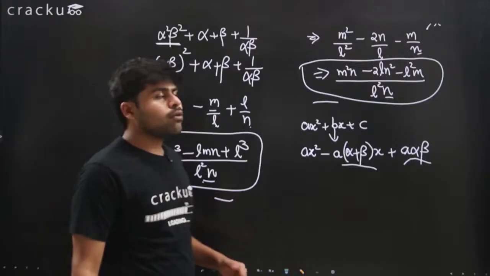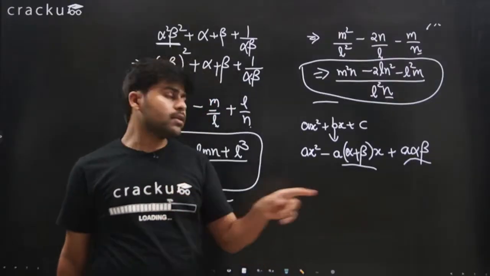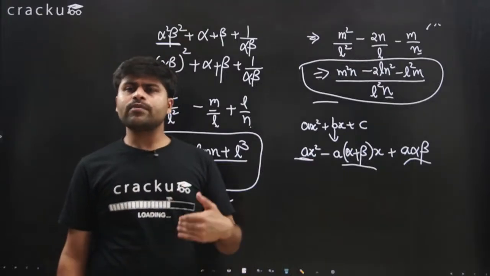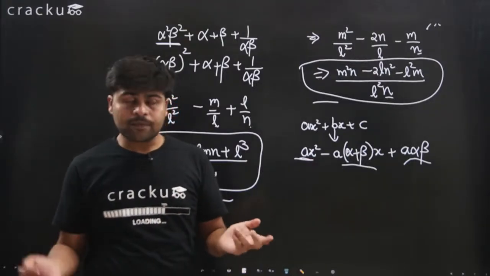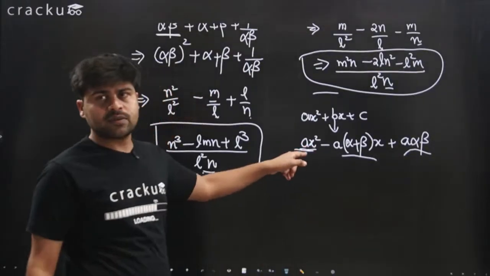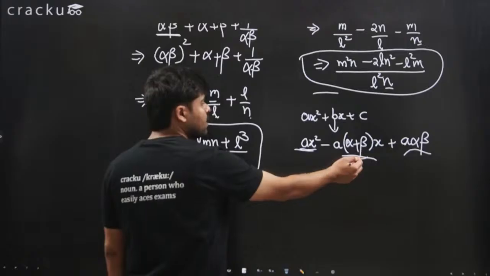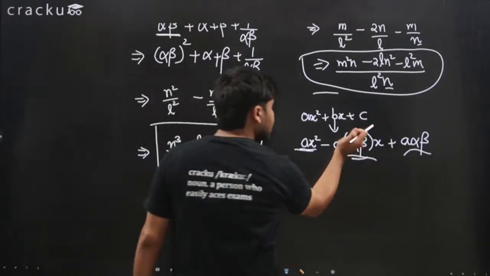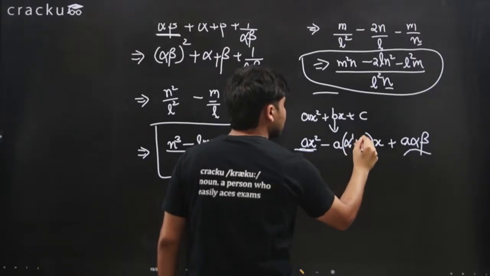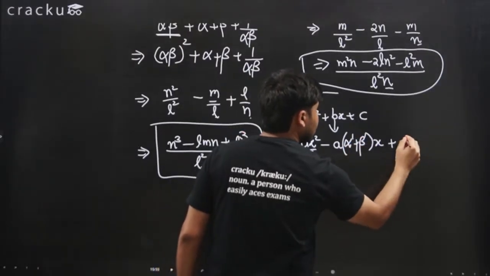Now here's what you have to assume, right? You have to assume that the value of a is 1. You have to assume for a while, or you have to say that we don't know the value of a. We don't know the coefficient of x squared. But we know that the alpha plus beta, which is not the actual alpha beta, but here the alpha dash and beta dash I should write, because alpha beta, the values are already given.